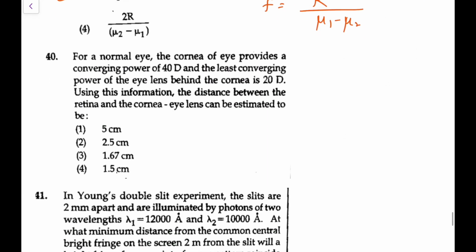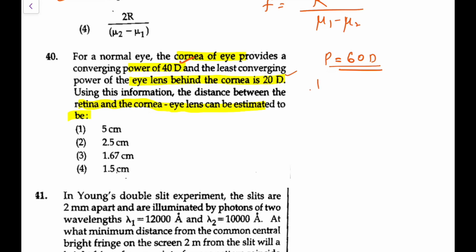Next, for a normal eye, the cornea of the eye provides a converging power of 40D and the least converging power of the eye lens behind the cornea is 20D. Using this information, the distance between the retina and the cornea eye lens can be estimated to be. These two are just touching each other, so the total power would be 40 plus 20, that is 60D. As per the logic, we will talk of an object which is at infinity, so that the image should be at the retina.